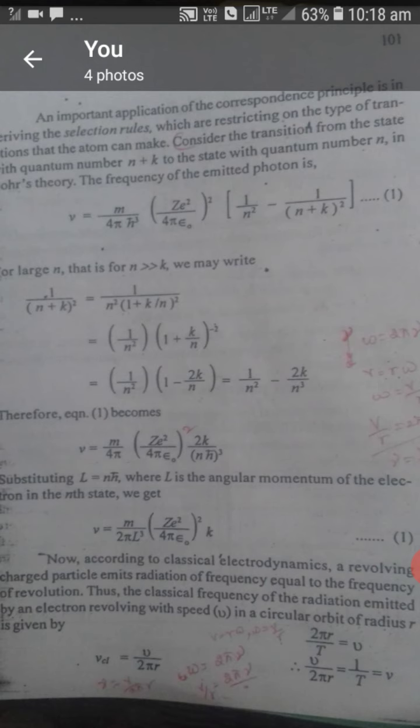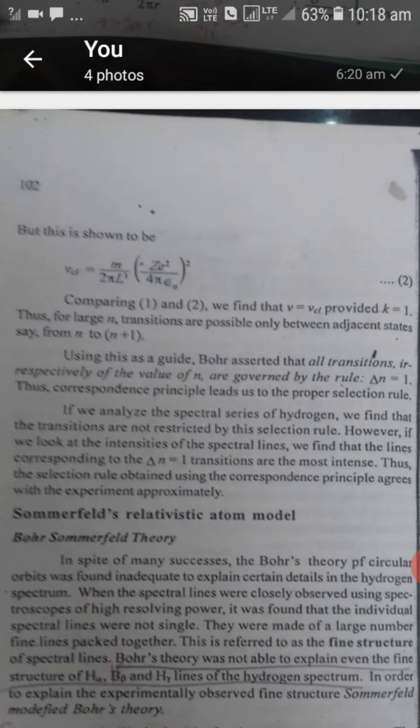Then next you write the above equation. Nu classical is equal to m by 2 pi L cube into z square divided by 4 pi epsilon naught the whole square. Then here you put k is equal to 1. Then for large values of n, the transition will be possible between adjacent states, that is n to n plus 1. Then Bohr said that this rule is governed by a selection rule, that is delta n is equal to 1, that is the transition is from n to n plus 1.